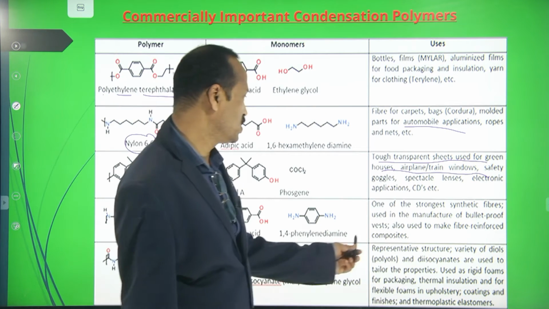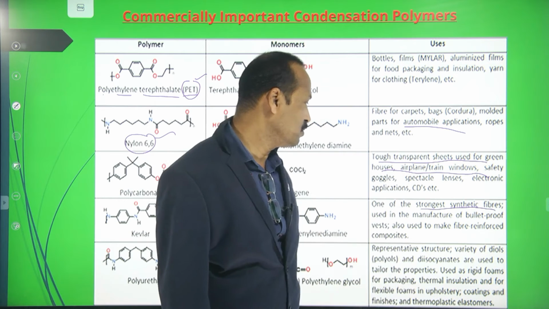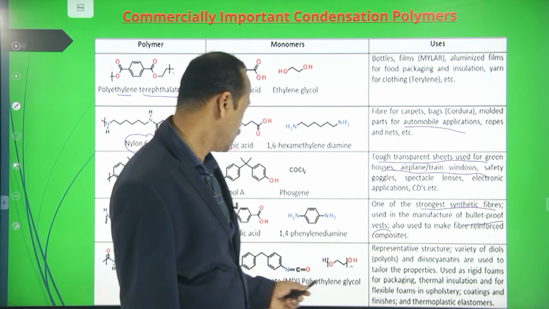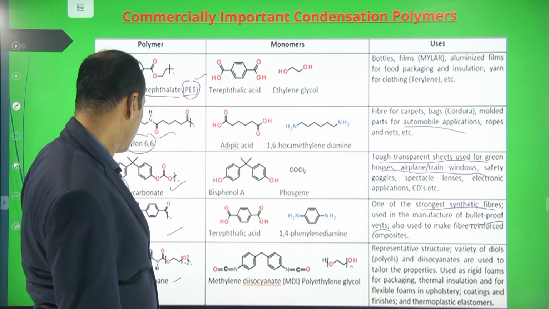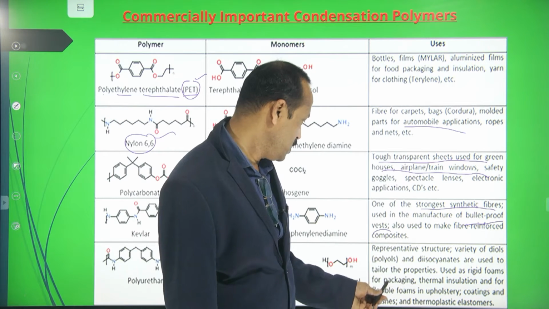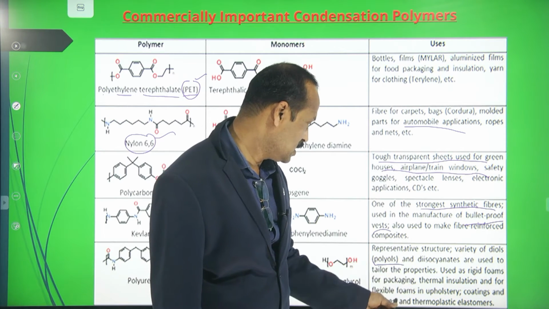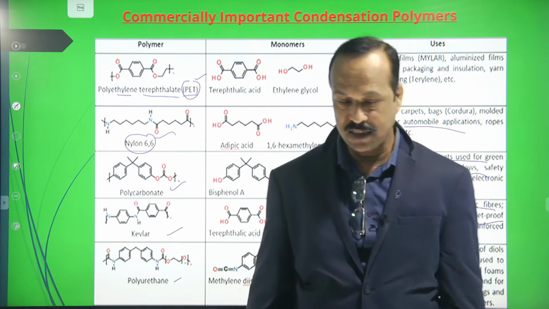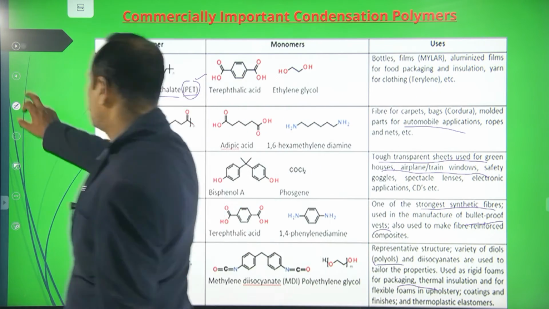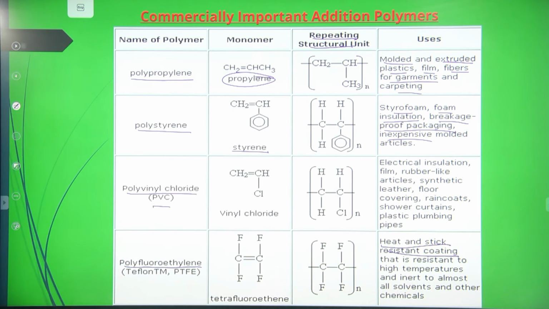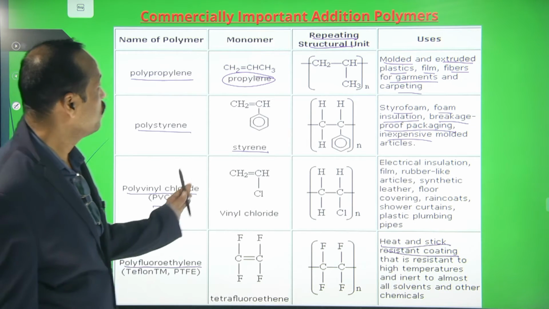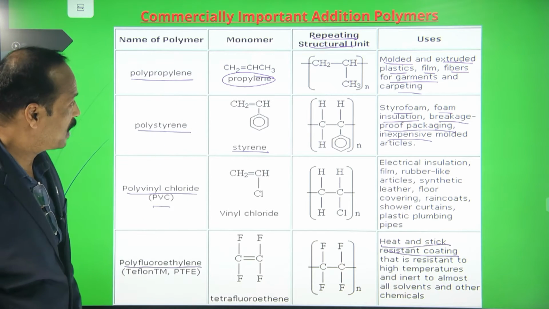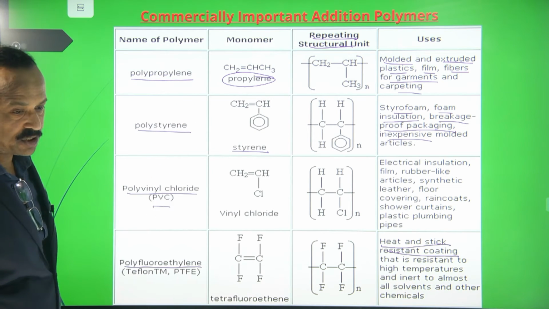And Kevlar is used as one of the strongest synthetic fibers. It is used in the manufacture of bullet-proof vests. This is important. And polyurethane is generally used in polyols and some other packaging materials. So take the screenshot of these two. These are not so important, but you should know where we are using these addition polymerized and condensation polymerized polymers. So take the screenshot of this one.